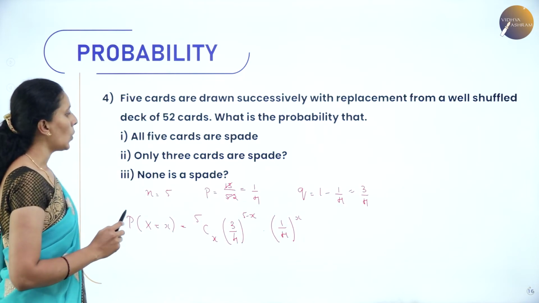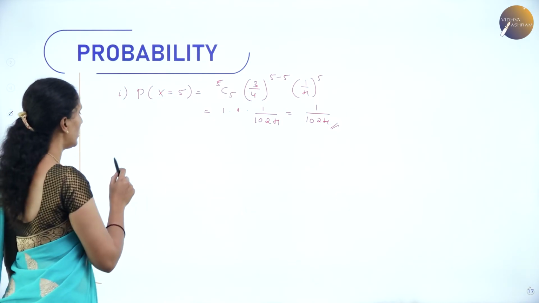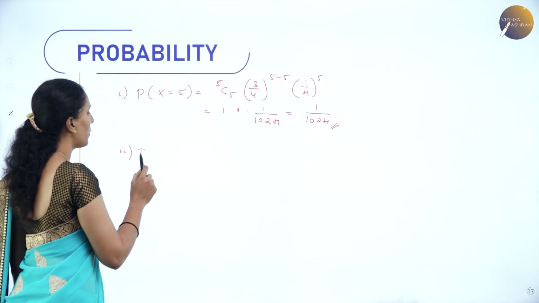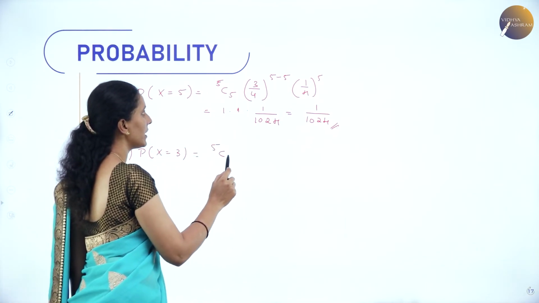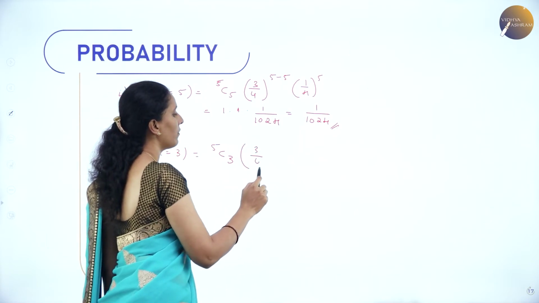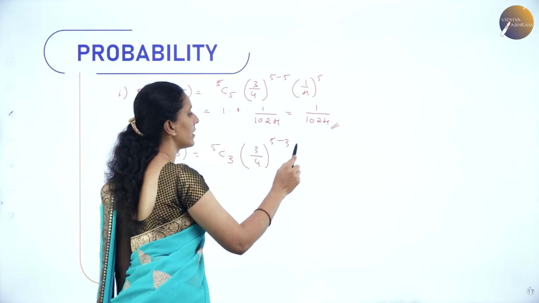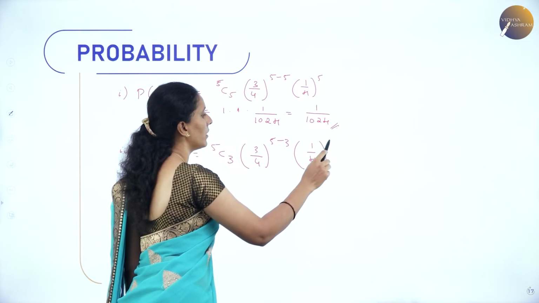Next question is only 3 cards are spade. So that means we have the probability at x is equal to 3. So we have 5C3, 3 by 4 whole to the power 5 minus 3, 1 by 4 whole to the power 3.